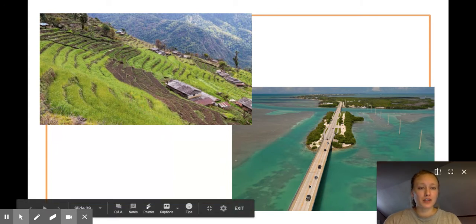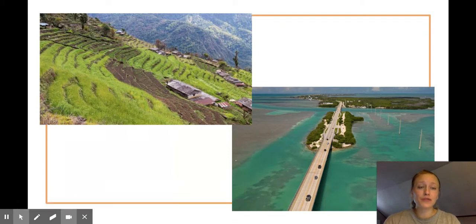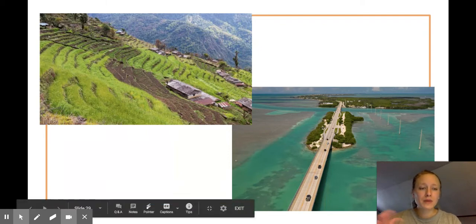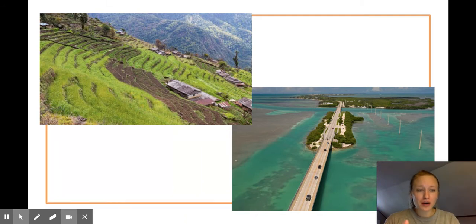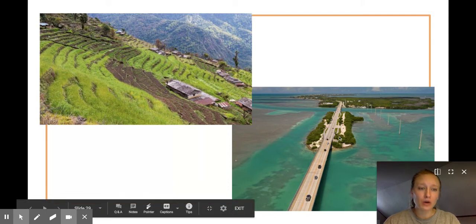Here's another picture of humans interacting with the environment. So this is the ocean. These are islands. This is down in Florida. So humans interact with the environment, and we humans built this road on the environment, and we drive our cars over the environment, the land, the ocean, the islands.